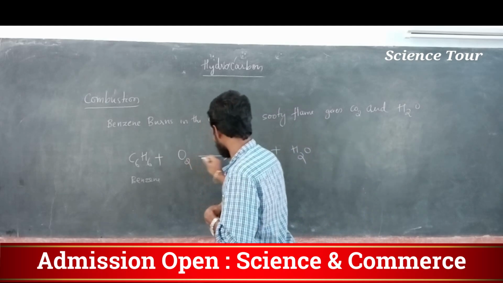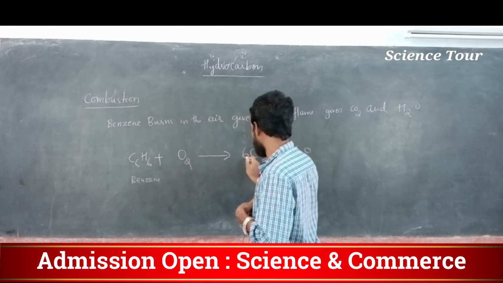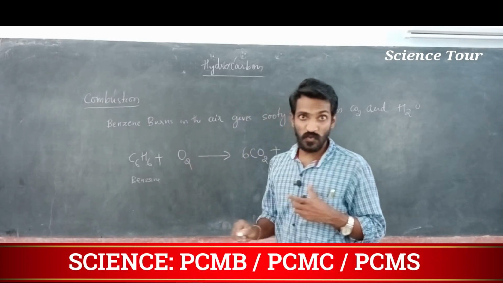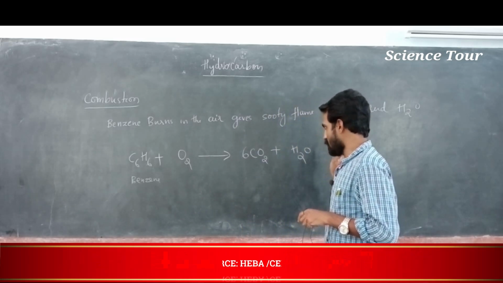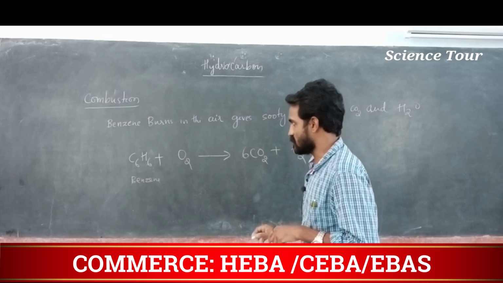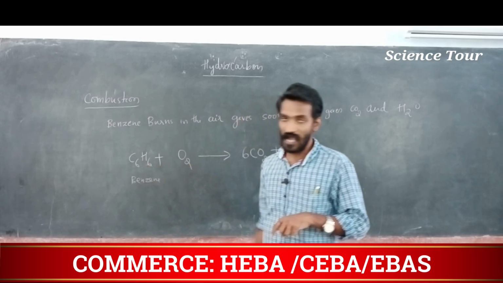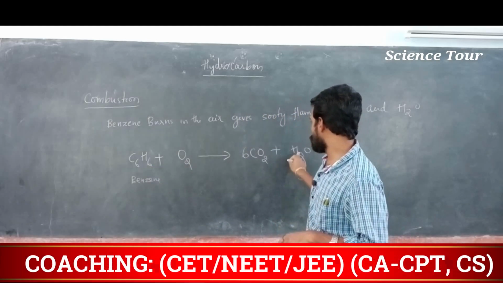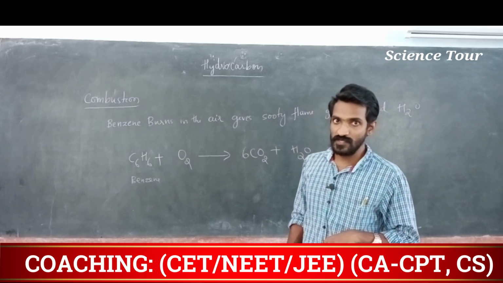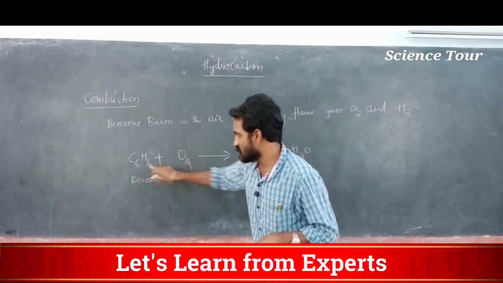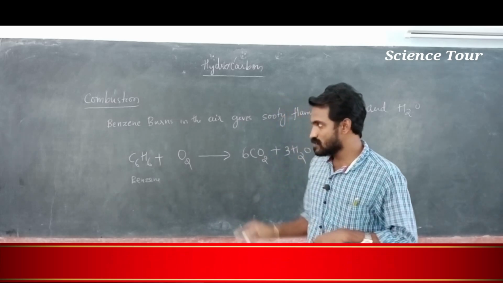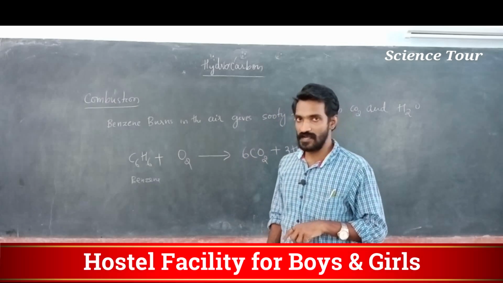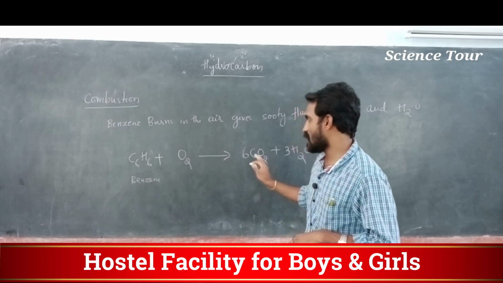Here 2 oxygen, 6 into 2 is 12 oxygen. Now hydrogen is 6 here, and here only 2 hydrogen. To balance hydrogen I will put 3 here. 3 into 2 is 6 hydrogen. Correct? Hydrogen balanced, carbon balanced.